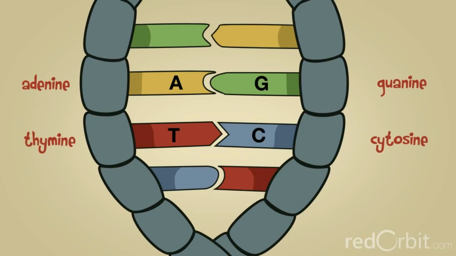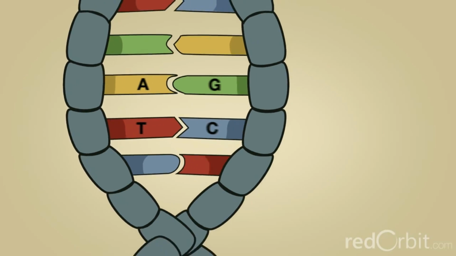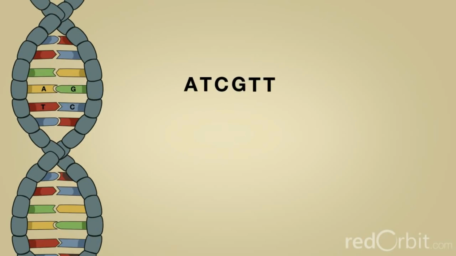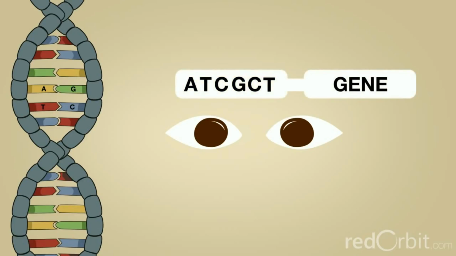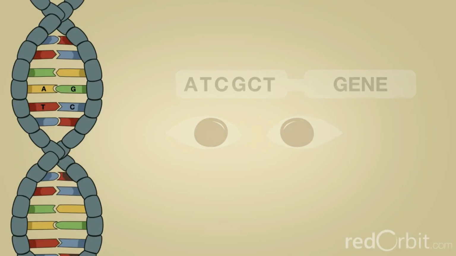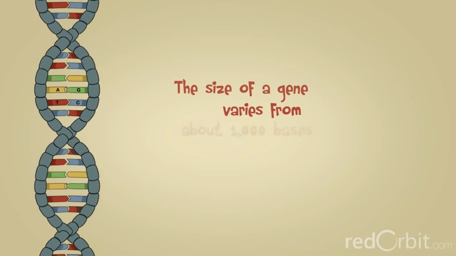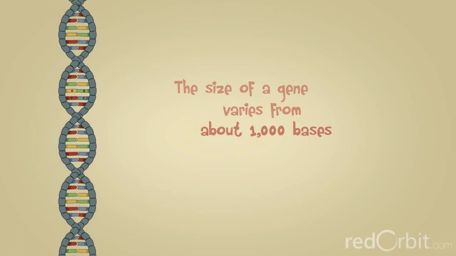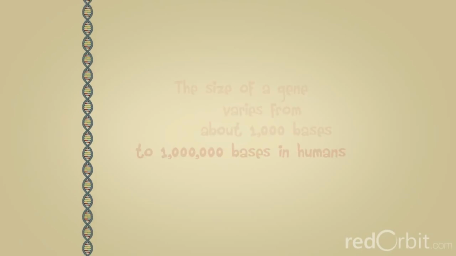The order or sequence of these bases determines what biological instructions are contained in a strand of DNA. For example, the sequence ATC-GTT might instruct for blue eyes, while ATC-GCT might instruct for brown. Each DNA sequence that contains instructions to make a protein is known as a gene. The size of a gene may vary greatly, ranging from about 1,000 bases to 1 million bases in humans.